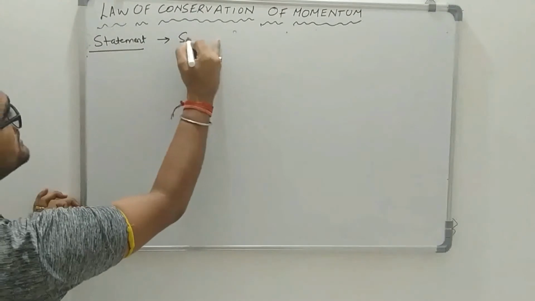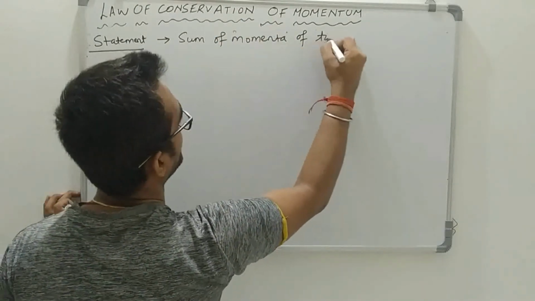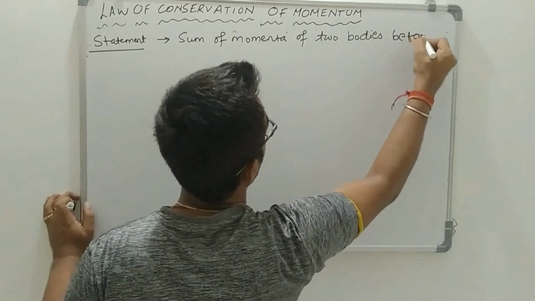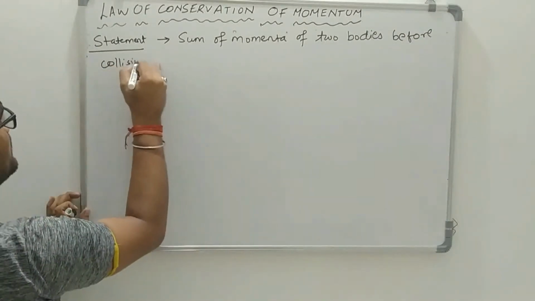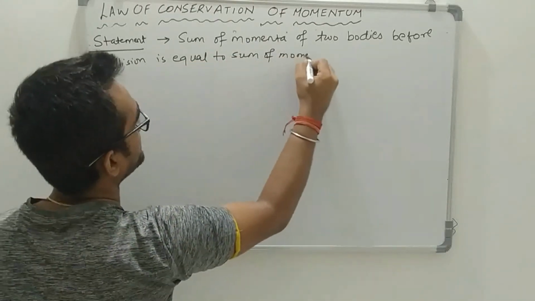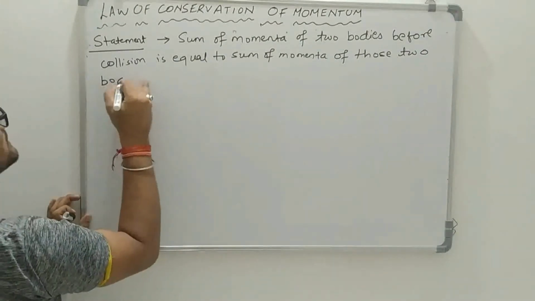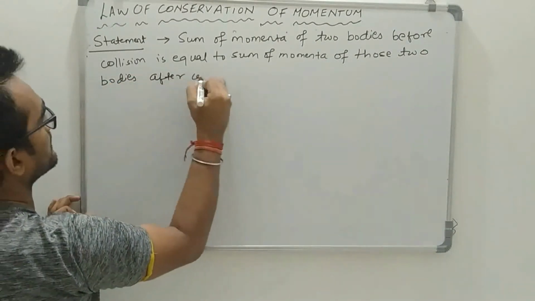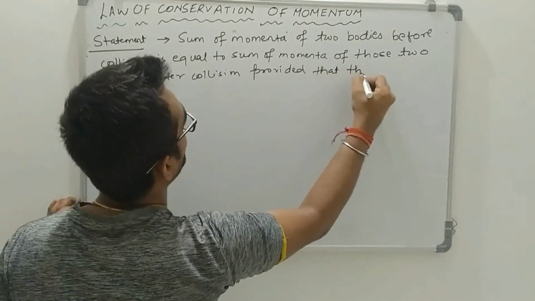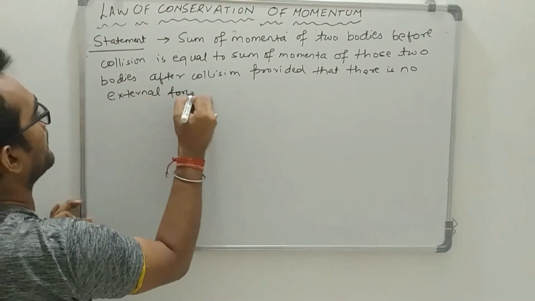This law states that sum of momenta of two bodies before collision is equal to sum of momenta of those two bodies after collision, provided that there is no external force acting.